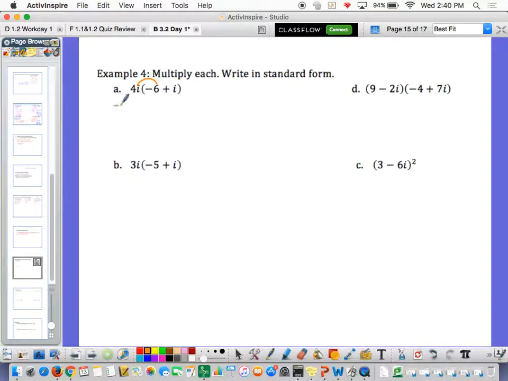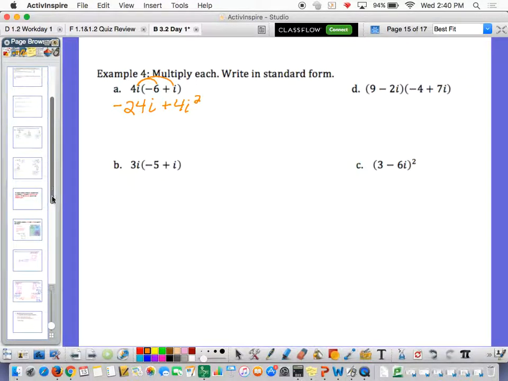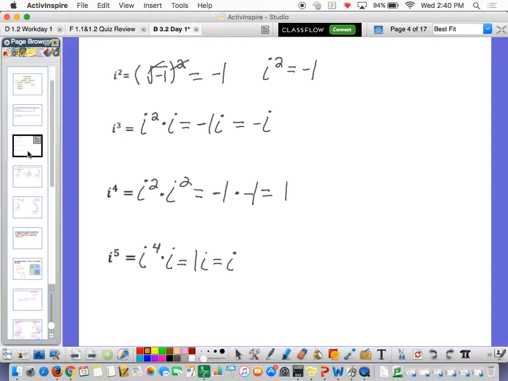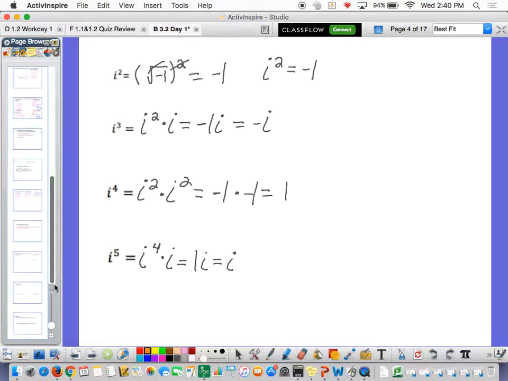4i times negative 6 is a negative 24i. And 4i times i, well, that's plus 4i squared, right? Now, here's where we do have to think like Algebra 2 children. We just learned that i squared is, well, let's go back. What is i squared? Where did my slide go? i squared is negative 1.